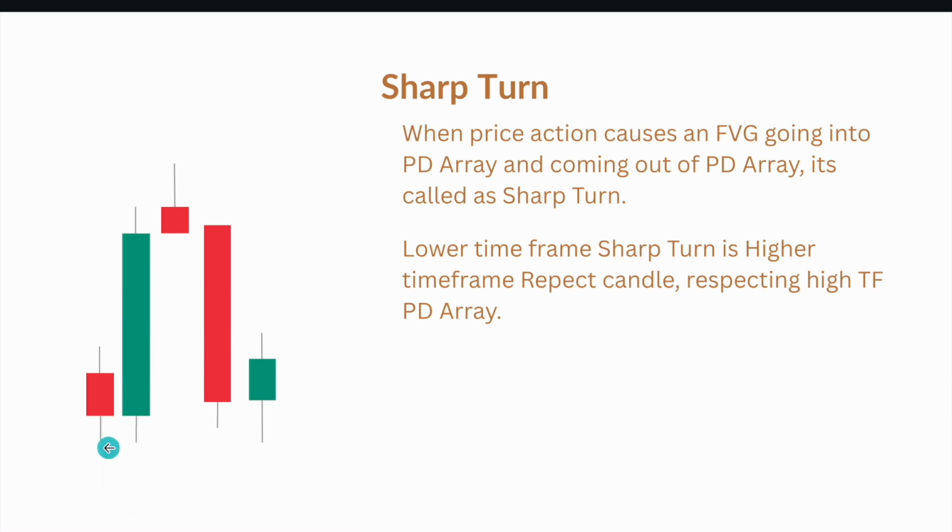The thing is that when price reaches some PD array, it reverses the direction and creates a bearish fair value gap following the bullish fair value gap. So if you see such a sharp turn on any time frame, if you go to a higher time frame, it is converted into a respect candle. So a sharp turn on the lower time frame is a higher time frame respect candle, respecting the higher time frame PD array.